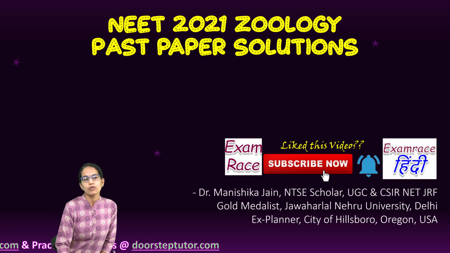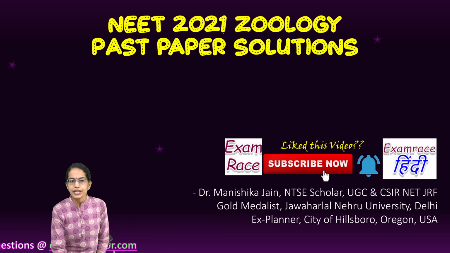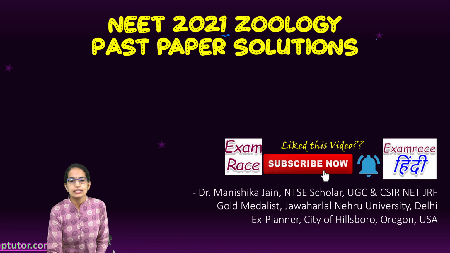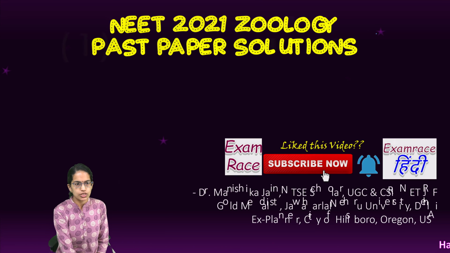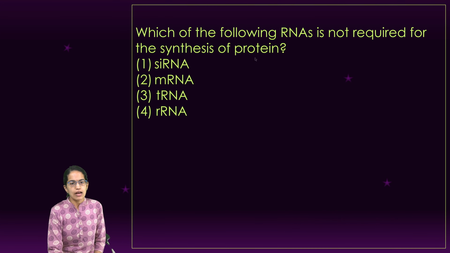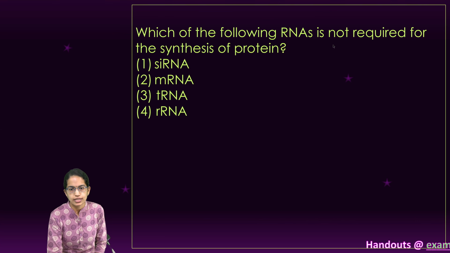Let's focus on some of the most tricky questions from your NEET 2021 paper, and this section will focus on zoology. So the very first question that we have here is, which of the following RNA is not required for the synthesis of protein?